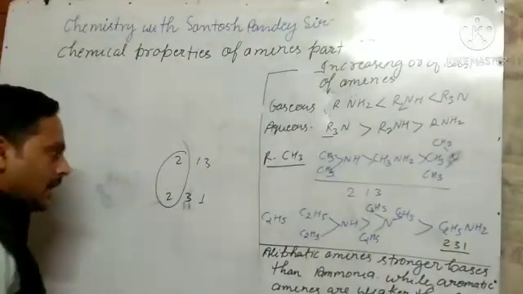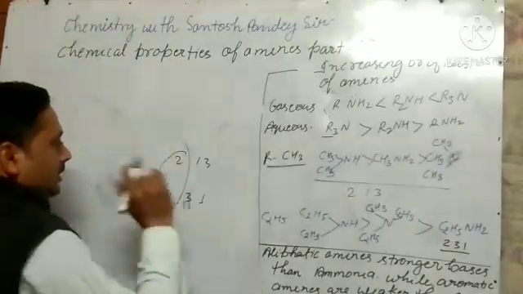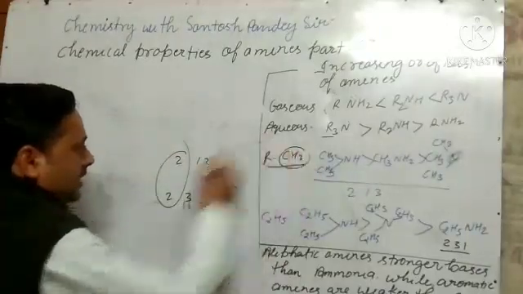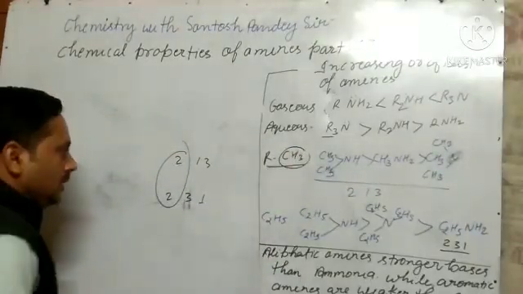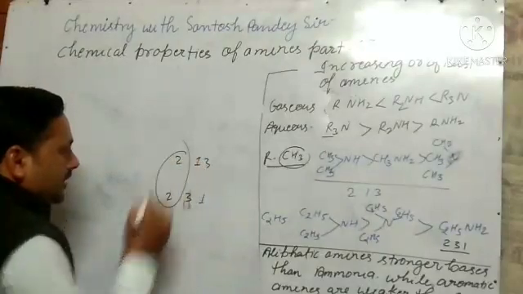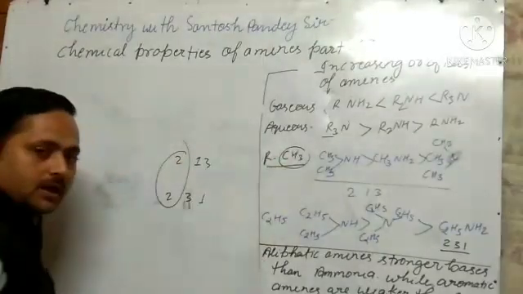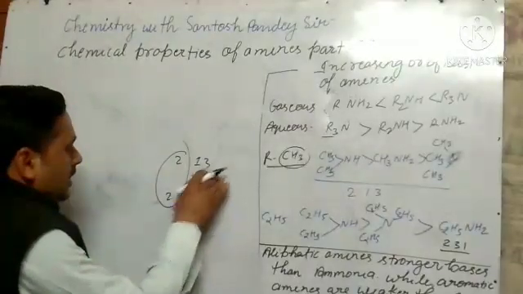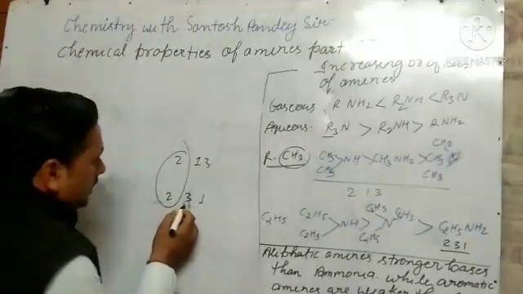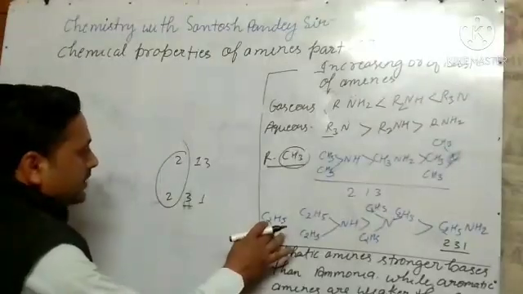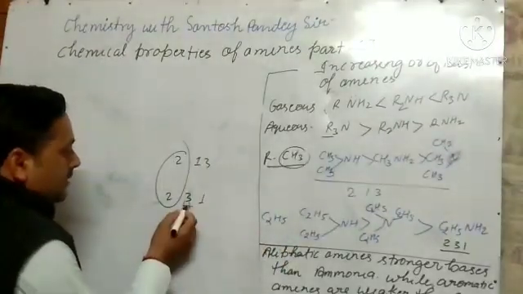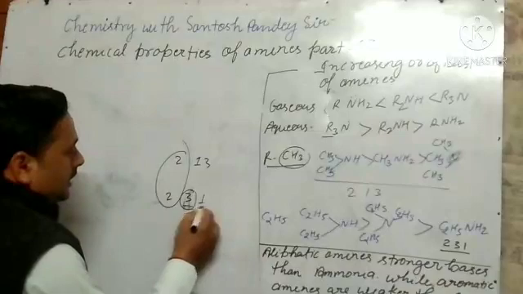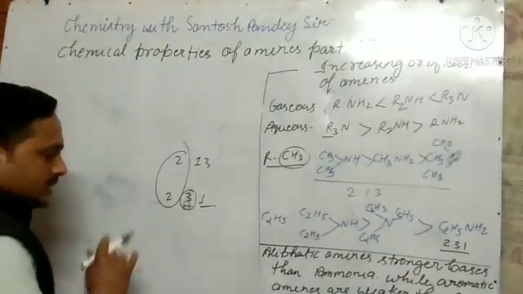And in that, this group is smaller. So first we give priority to the smaller one, then the longer one. Understand? So 2, 1, 3. And here, ethyl is bigger than methyl. So in this case we give priority to this one and then the last one. So like this you can remember it.